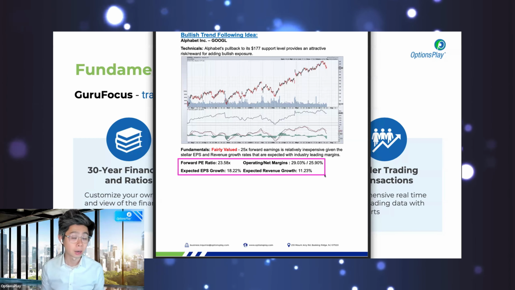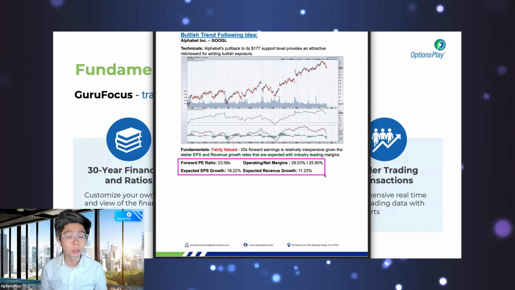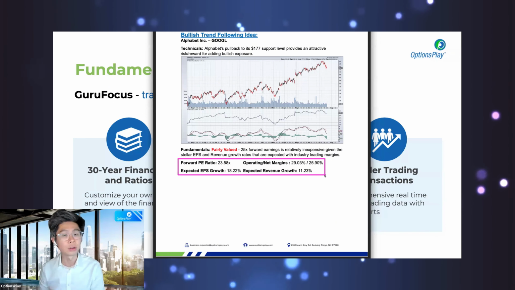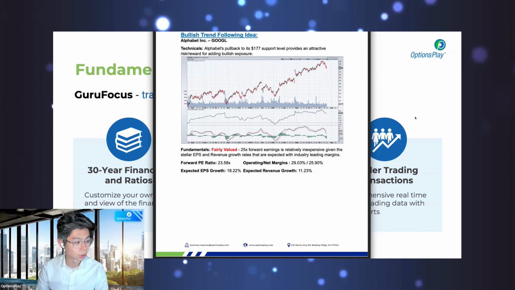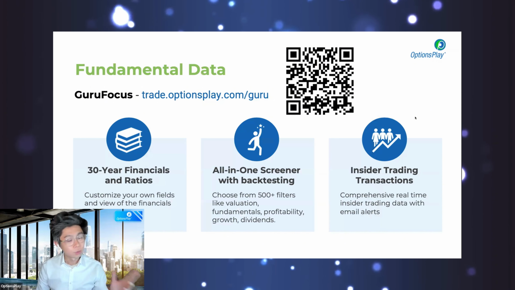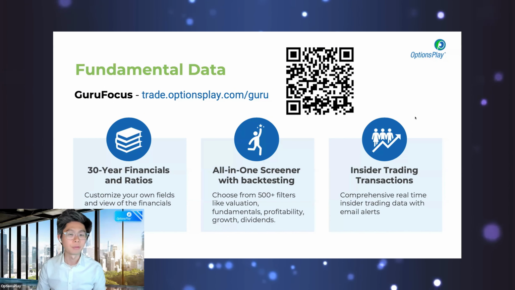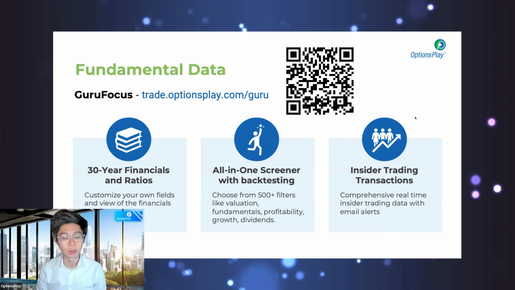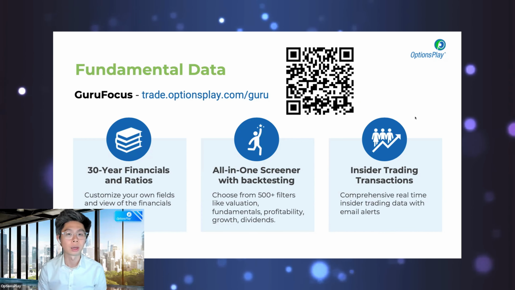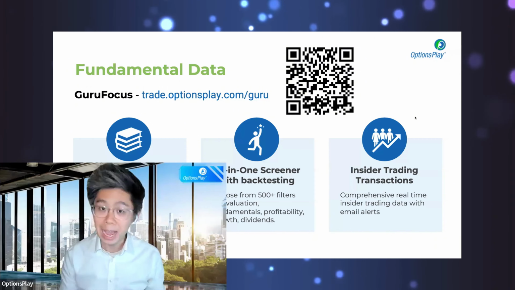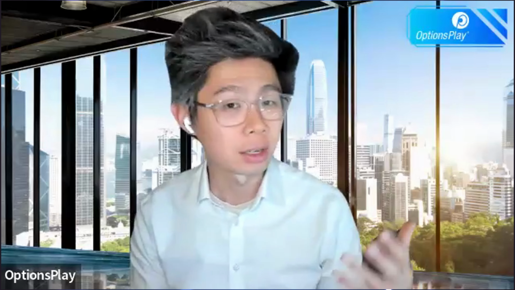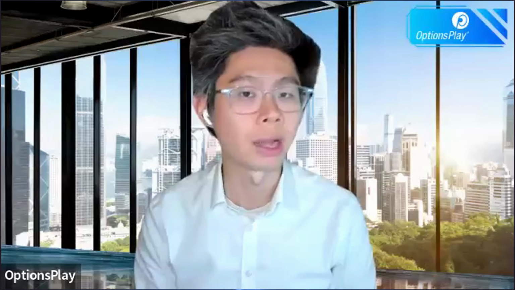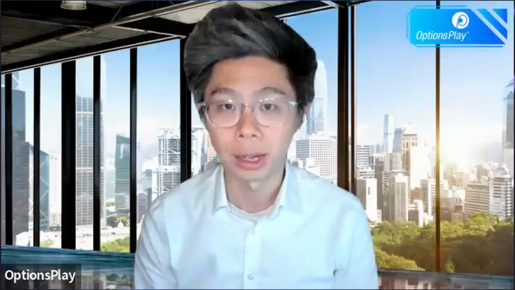But just having the data is not enough. You need to be able to analyze the data in bulk to actually find stocks that are undervalued or overvalued. And that's what I want to spend a little bit of time during today's session to show you. But just know that for ChatGPT right now to do this type of deep dive fundamental analysis, you must provide it with clean fundamental data before you can have ChatGPT do it. You can ask ChatGPT to pull data from, let's say, Yahoo Finance or another source, and I've had very inconsistent results from that, which is why I don't rely on ChatGPT to pull that data. I only give it data that I know I can trust.